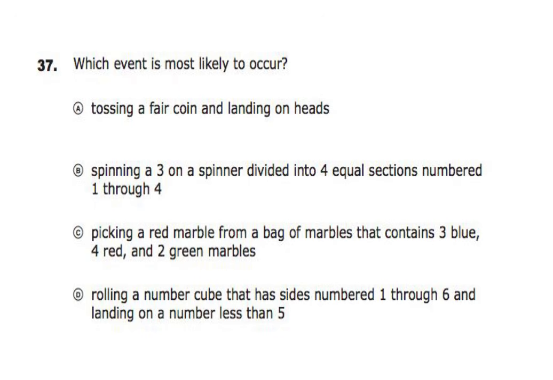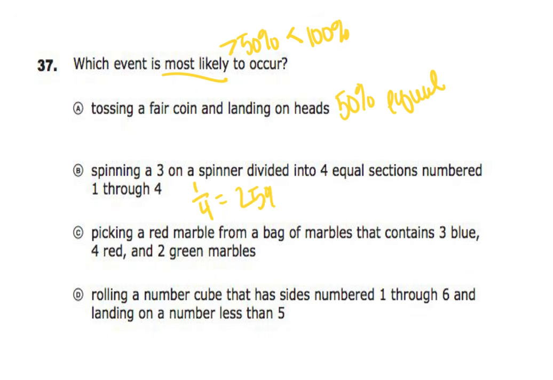Okay, number 37. Which event is most likely to occur? So it has to be greater than 50%, but less than 100%. Tossing a fair coin and landing on heads. Well, that's 50%, which is equal. Spinning a 3 on a spinner divided into 4 equal sections, numbers 1 through 4. Well, 3 is only there one time, so that's 25%, which is going to be unlikely.